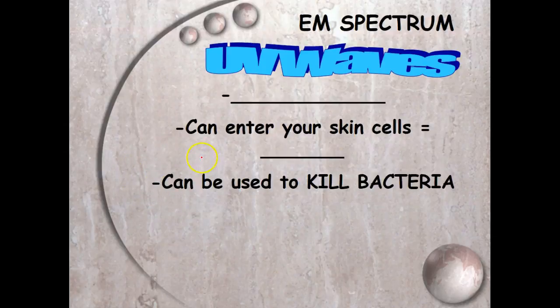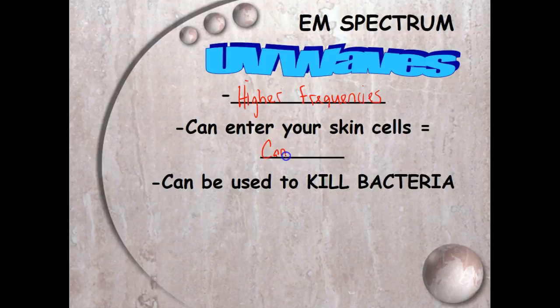And so the next one down, and we'll talk more about visible light here in a minute, is UV waves. These are much higher frequencies, which means that the wavelength is going to be shorter. So the more frequencies you have, the more likely it can travel further into solids, for example, your skin cells. And if that happens enough, it can distort the skin cells to where they won't function right, and